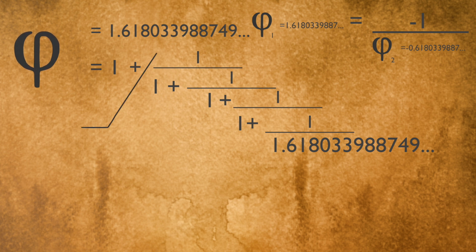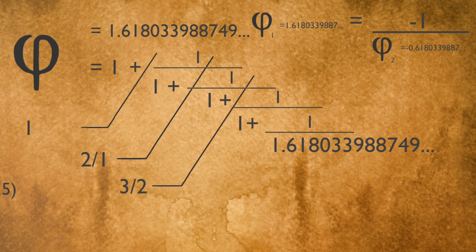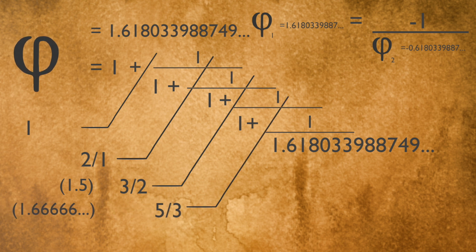Let's now look at the fractional approximation. And yes, you know it. You guessed it. Do you recognize these numbers? I bet you do. Because they're the Fibonacci sequence numbers.